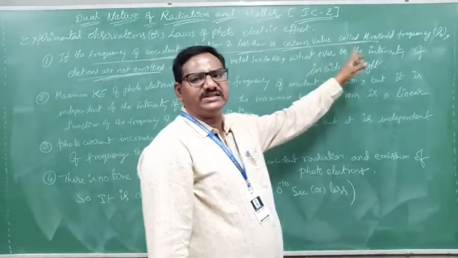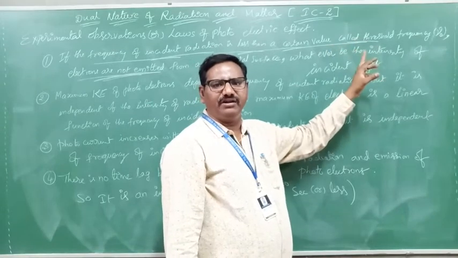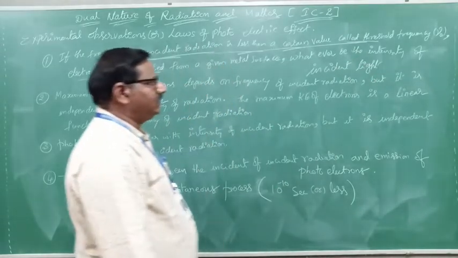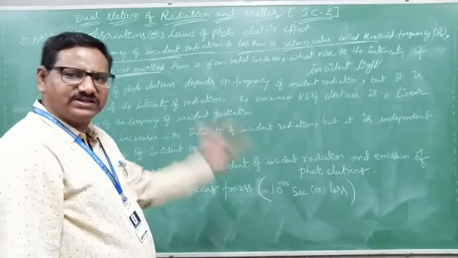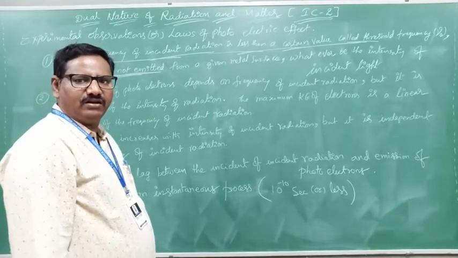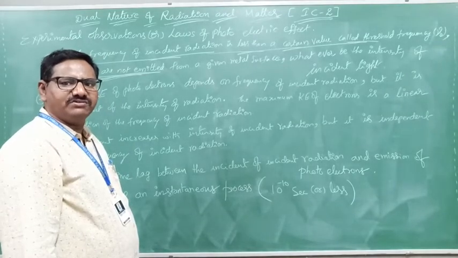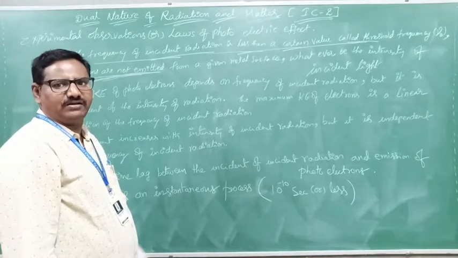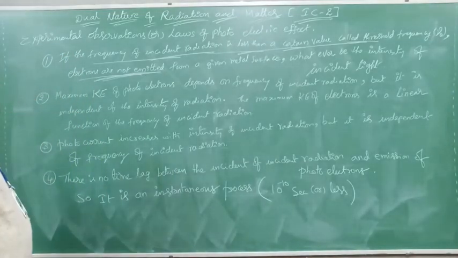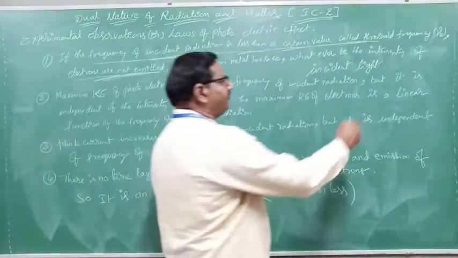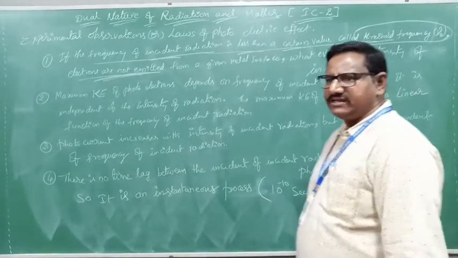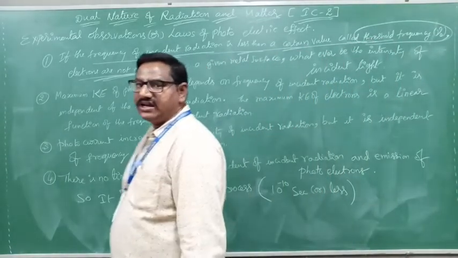However much the intensity of the light is increased, very simple, only if light of a certain minimum frequency is incident will electrons eject from the metal surface. If not, no photoelectric effect takes place. That certain amount of frequency is called the threshold frequency: the minimum frequency needed to eject electrons from the metal surface.